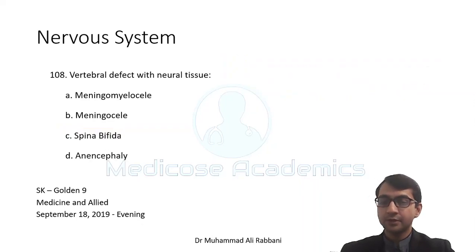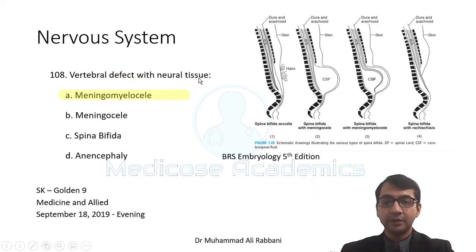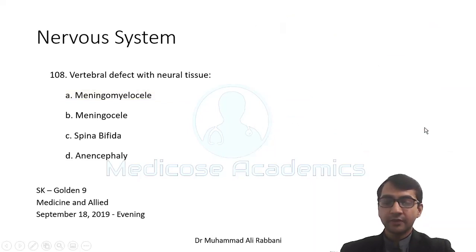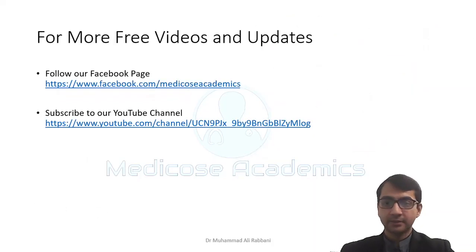Vertebral defects in neural tissue. If there is a defect where the vertebra is defective but neural tissue is also within it, that will be meningomyelocele. Only vertebra, that will be spina bifida occulta. Vertebra plus meninges, spina bifida meningocele. Meninges plus spinal cord, meningomyelocele. And if the spinal cord is naked and it is not covered by meninges or skin, that is known as meningoschisis or rachischisis. Vertebral defect with neural tissue, same question, same answer.